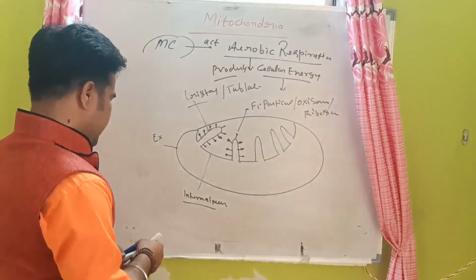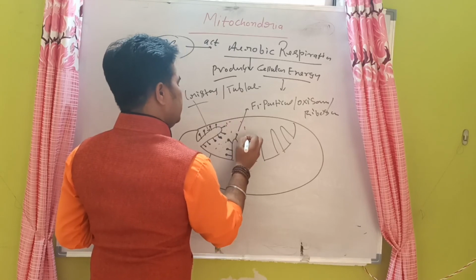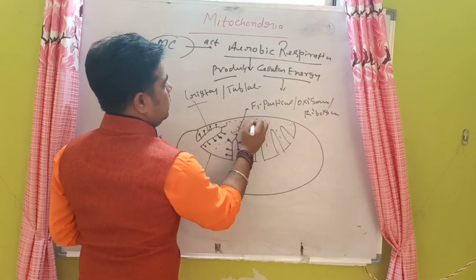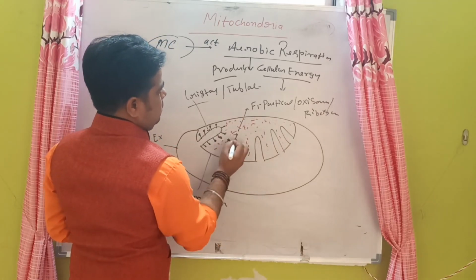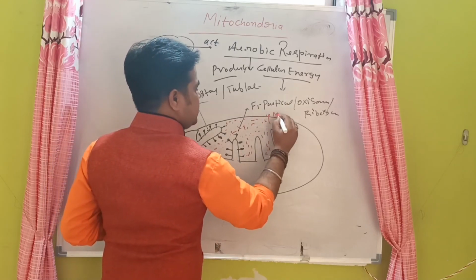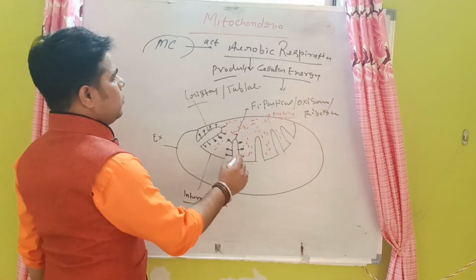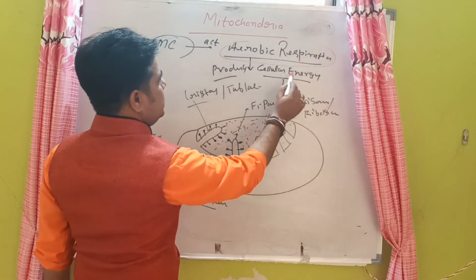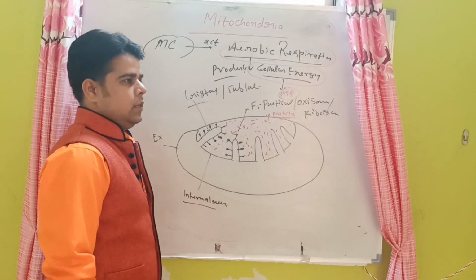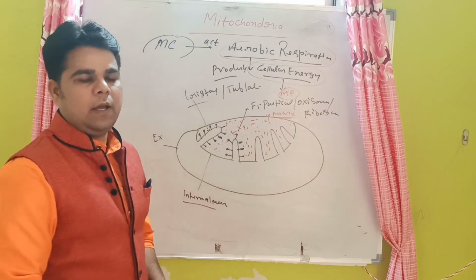In this mitochondria, the fluid present in these pictures is called the matrix, and it plays the major role in aerobic respiration, which produces cellular energy in the form of ATP, the energy currency of cells. So that is a little bit of information about the mitochondria.